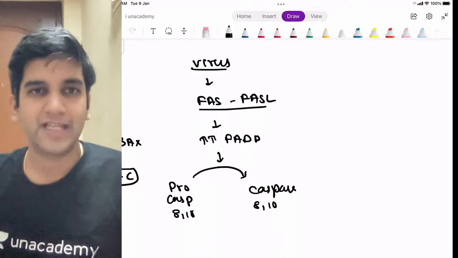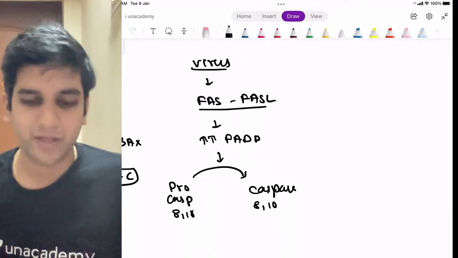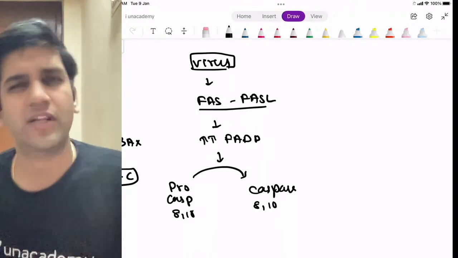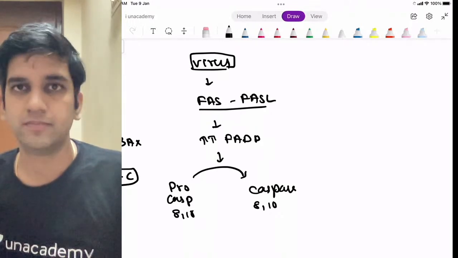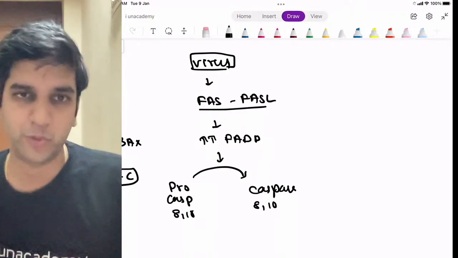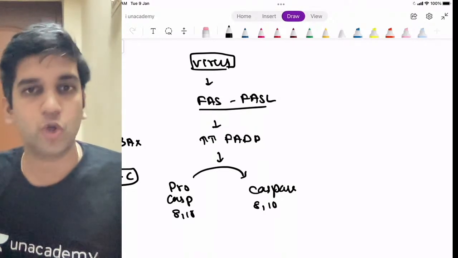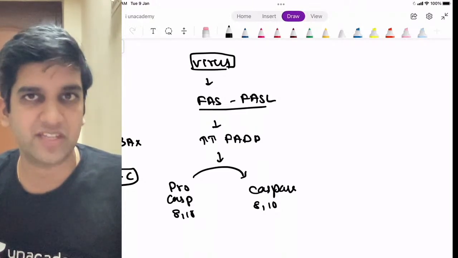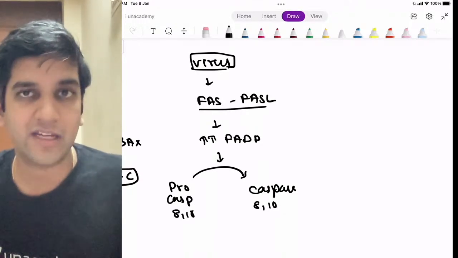Now let's look at this. We know about viruses. We have been dealing with one virus which is very, very difficult to eradicate for the past 2 years. What do you think is the important property of any virus, any influenza virus for that matter? Can a virus mutate? They can and they will definitely mutate, right? So when my body was eliminating a virus based on this phenomenon, the virus saw that this guy is activating them based on my FAS ligand and activating FADD and activating this caspase. So the virus thought that it had to stop them.